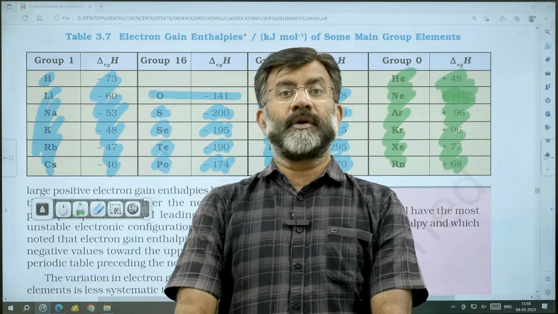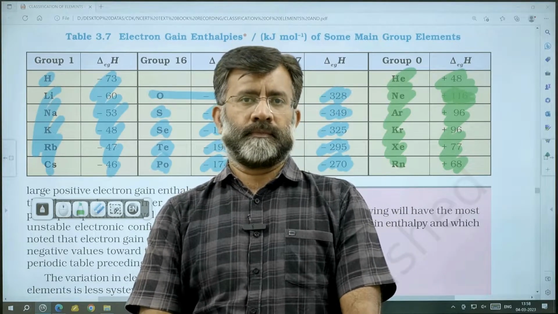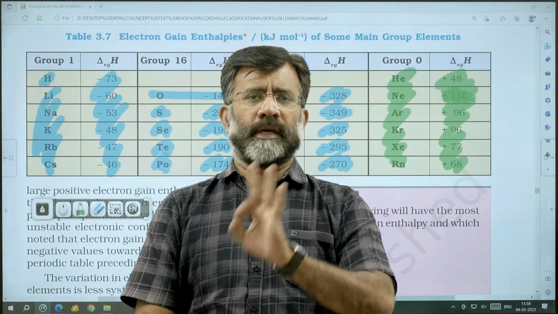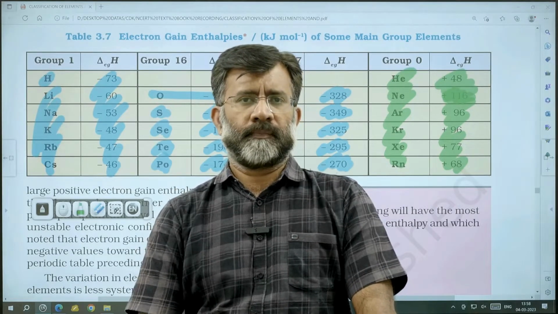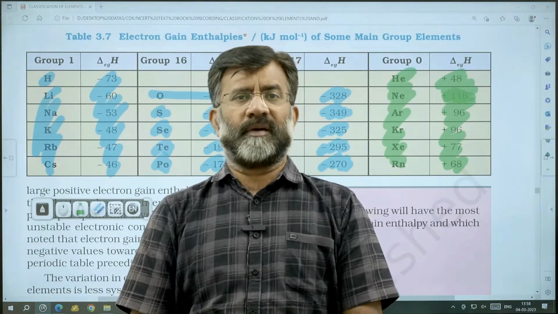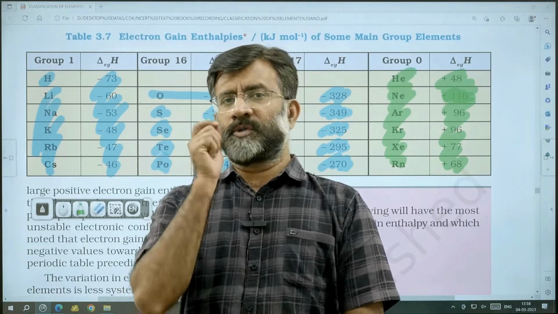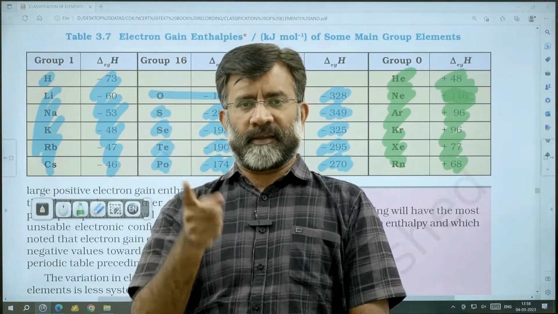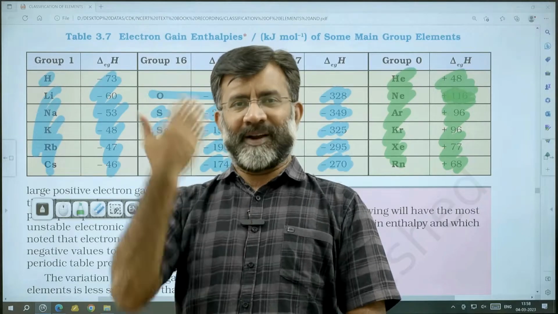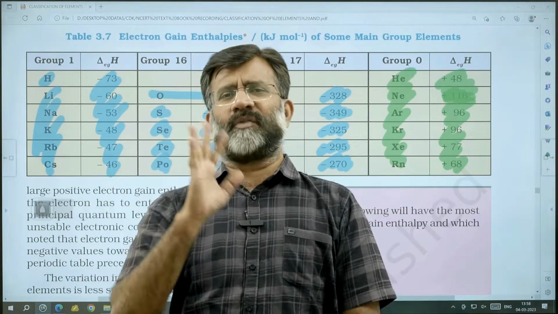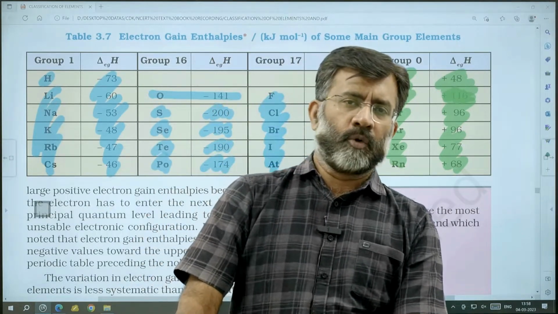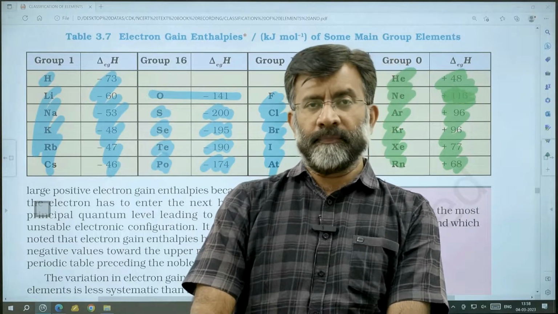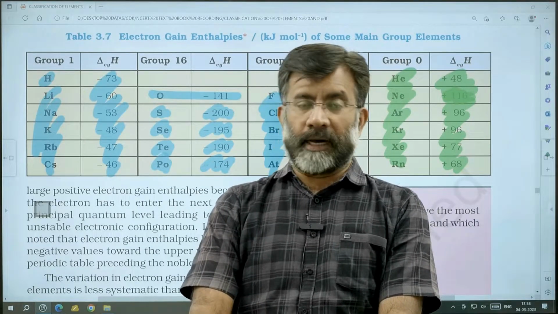So this kind of observations, a thorough look at the data-wise analysis. I'm not telling you to memorize the data, but we need to know specifically who is maximum, who is second, who is third, who is minimum. What kind of order it can be. Any sort of abnormal characters we must go through. This is regarding electron gain enthalpy.